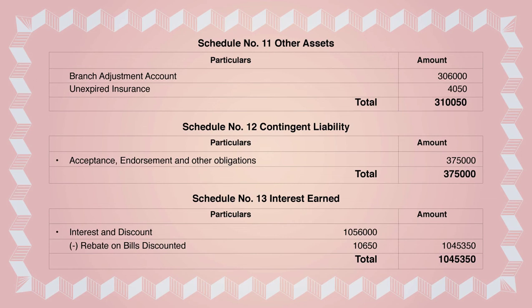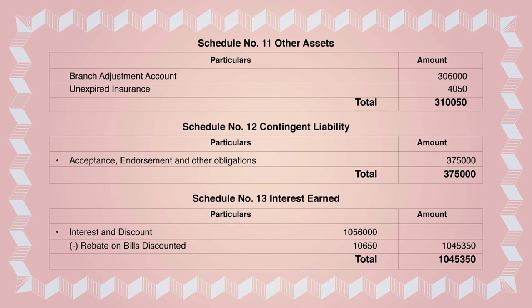Now we start with schedule number 12. It's nothing but contingent liability. Again, you have to make the columns, particulars and amount. You have to see in the adjustments for schedule 12 whether anything is given related to contingent liability. Now you can see in adjustment number 3, everyone. Please check adjustment number 3.